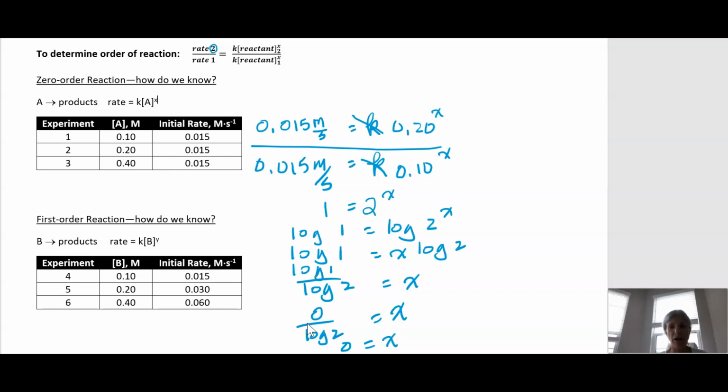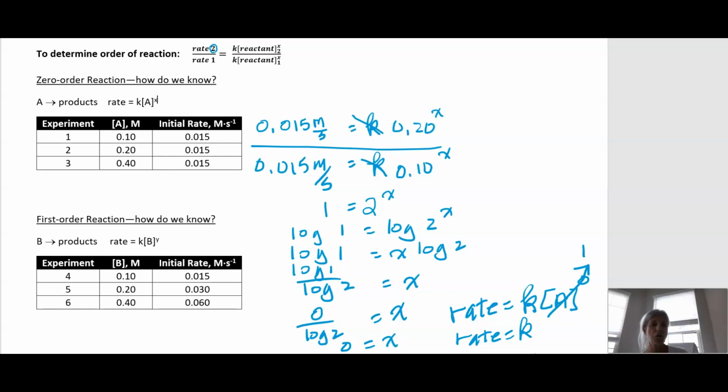So the rate law is rate equals K times the concentration of A to the 0 power, because 0 is the order. And of course, A to the 0 is just 1. So rate equals K.